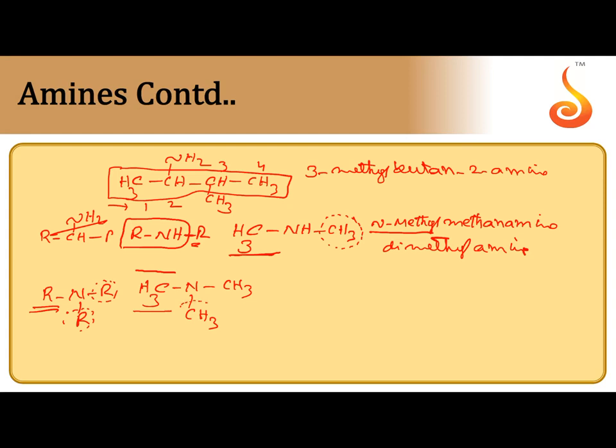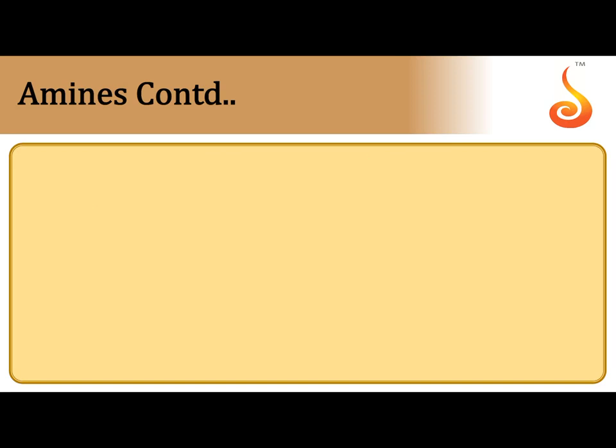After the selection of the main carbon chain, the remaining are considered substituents. There are two methyl groups attached to nitrogen. So N-methyl, N-methyl. We can write it as N,N-dimethyl, root word is meth, primary suffix is ane, amine. So that is the nomenclature of the amines.